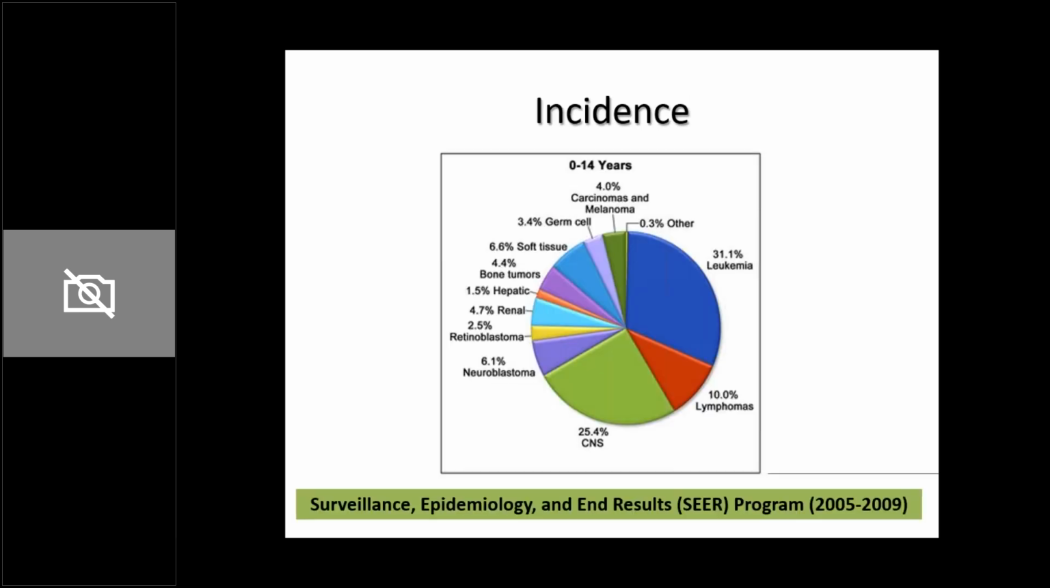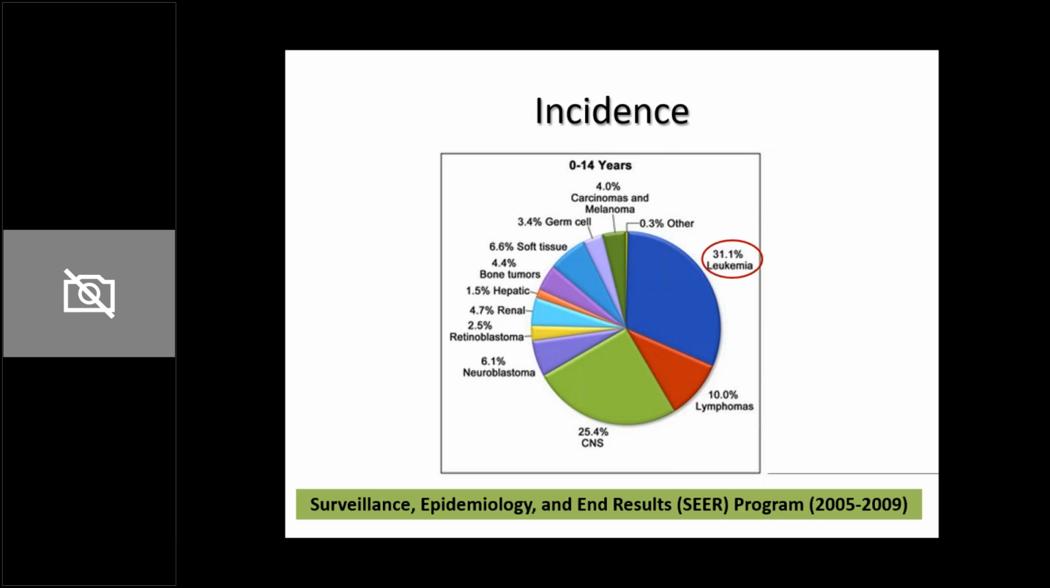So what is the incidence? Look at this graph. This is from the SEER program 2005 to 2009. This shows the incidence of childhood cancer in children between 0 to 14 years of age. Now focus on this part of the pie chart, which is blue in color. It shows that leukemia occupies almost 30% of childhood cancers. So it's the commonest malignancy in children.